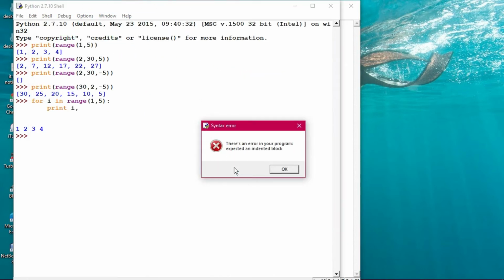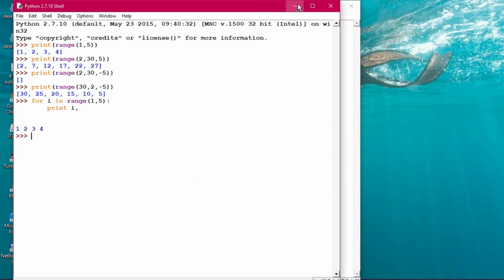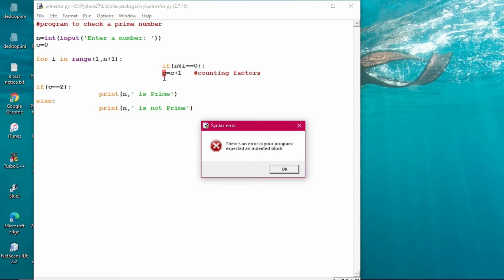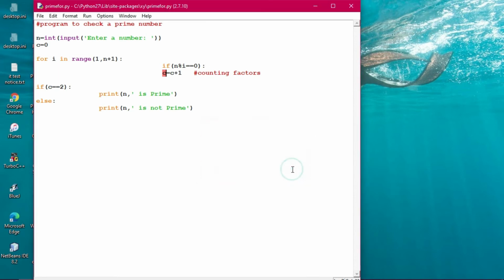See, there is an error in your program: expected an indented block. It is showing out here. So you have to do the indentation properly. This is called an indentation error. Especially this error handling you have to do very carefully. Otherwise, it will give an error.